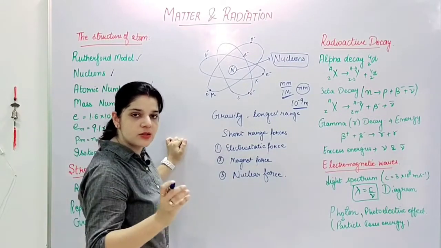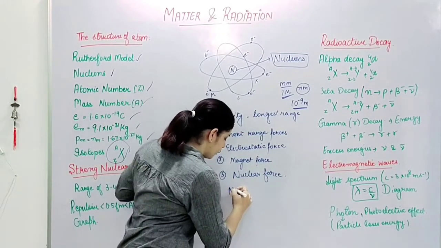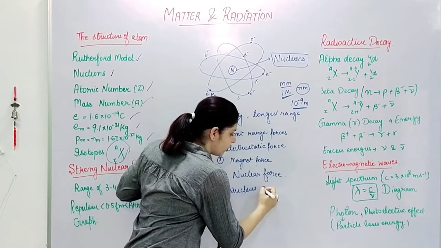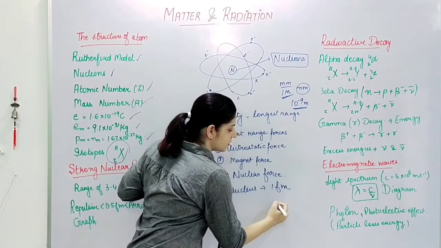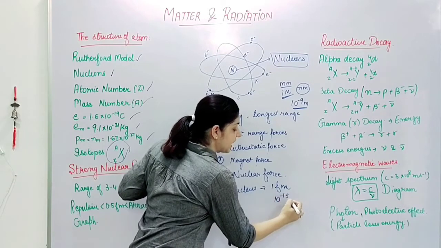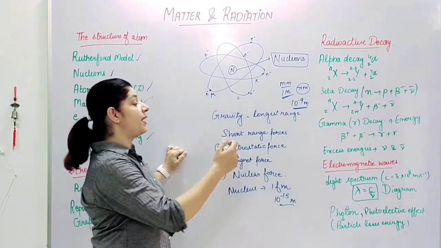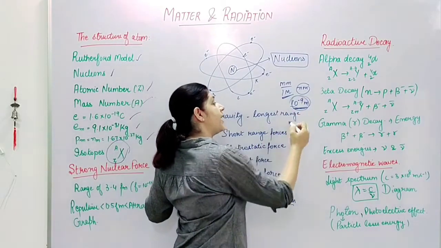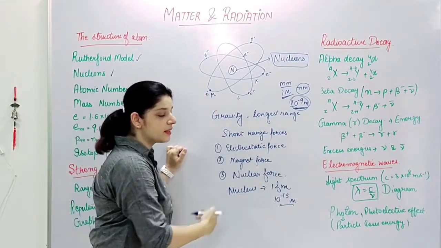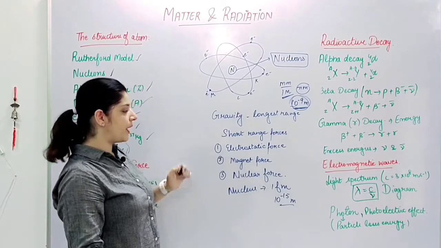The average size of a nucleus is of the order of 1 femtometer, which is 10 to power minus 15 meters, right? So you can imagine the size of the nucleus is again 1 millionth of the size of the atom, right?